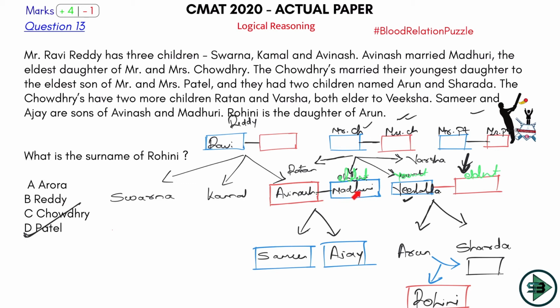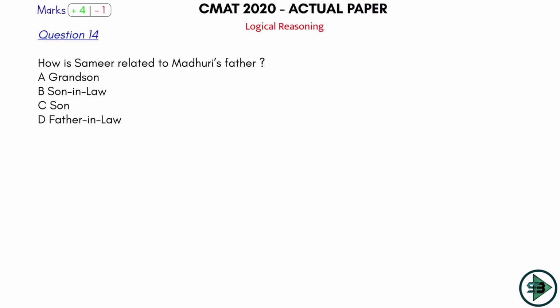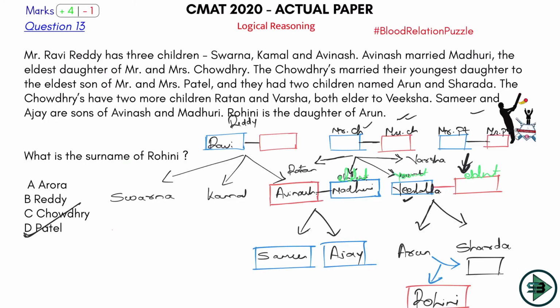Madhuri's father would be whom? Madhuri is a daughter of Chaudhary, right? Okay, eldest daughter of Chaudhary. So father is Chaudhary. What is being asked here now? How is Samir related to Madhuri's father?